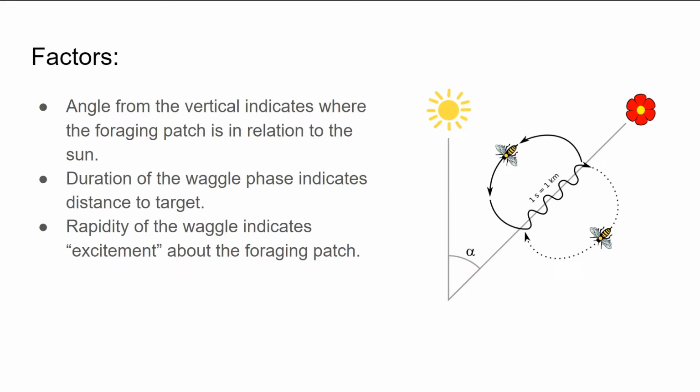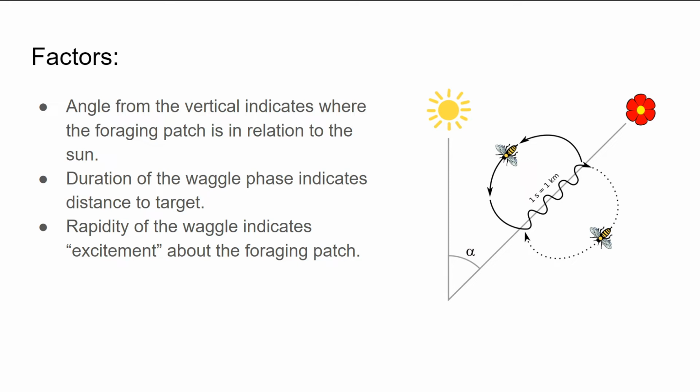3 major factors that play a role in this form of communication are the angle, duration, and rapidity of the dance. The beehive is a vertical surface, so imagine that you see a bee crawling on your wall, on the vertical surface of your wall, and you see it buzzing as it crawls straight up towards your ceiling. That means that if you go outside and look in the direction of the sun, you can be sure that if you continue forwards in that direction, you'll find some good flowers.